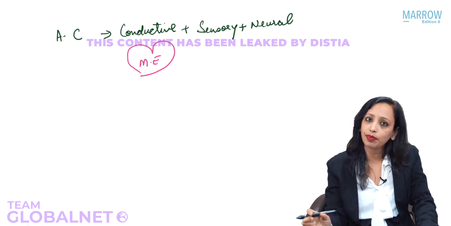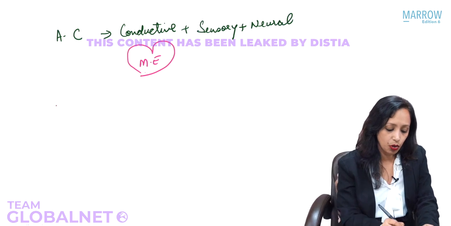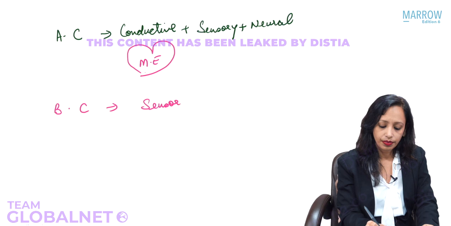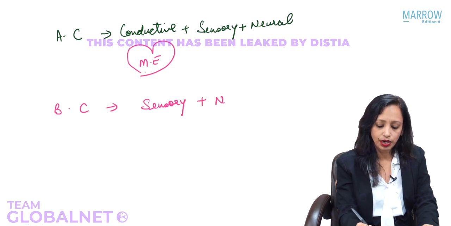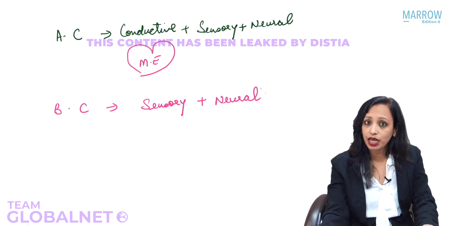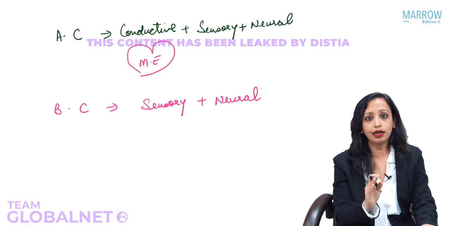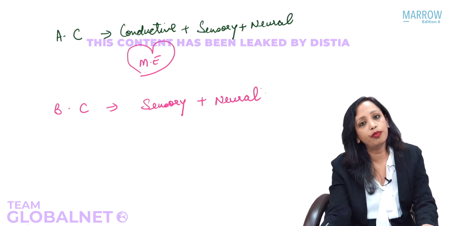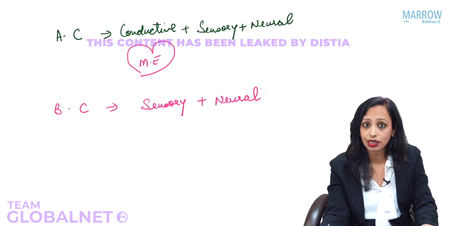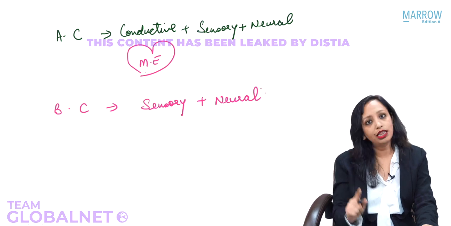So bone conduction is a measure of which pathway? A sensory and neural pathway. So bone conduction is a measure of sensory plus neural pathway. Okay. Now what do you think will always be better, air conduction or bone conduction? What will be better always? Think, tell me, air conduction or bone conduction? Is there any change of medium occurring in bone conduction?